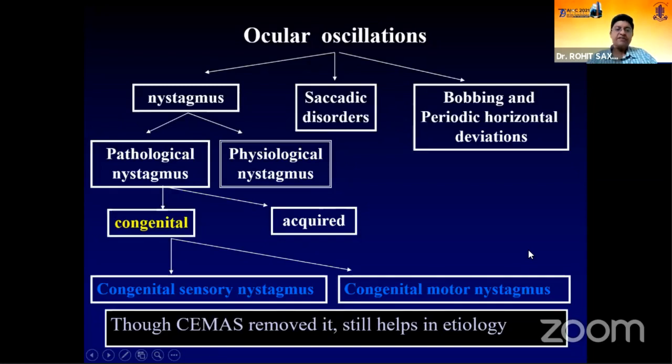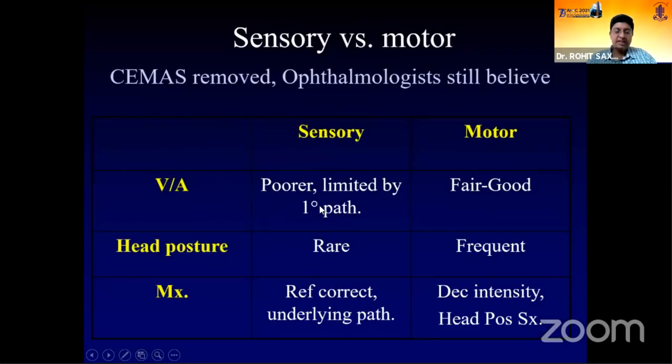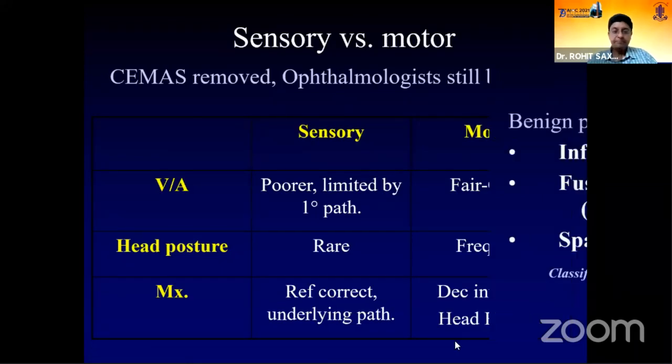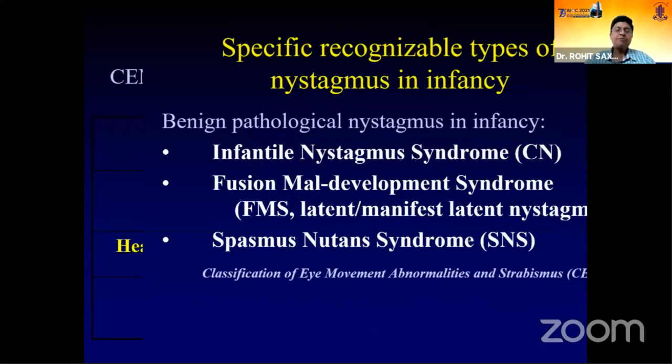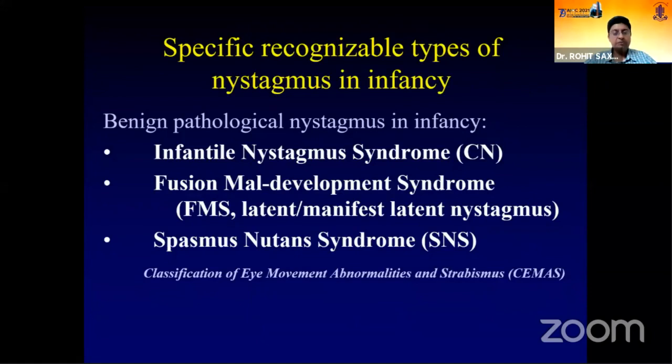Like I said, we say there are sensory or motor types. Sensory nystagmus is in association with poor vision primarily, and because of poor vision, they do not have a good fixation fusion mechanism, which results in the nystagmus, like you see in children with bilateral congenital cataract. Motor nystagmus is essentially one in which they have good visual acuity. However, because of the nystagmus, it may not be absolutely normal, and you see certain very classical features like head postures in them. So pathological nystagmus in infancy is essentially of three types. Although there are many, from an ophthalmologist's point of view, we're looking at three very important ones.